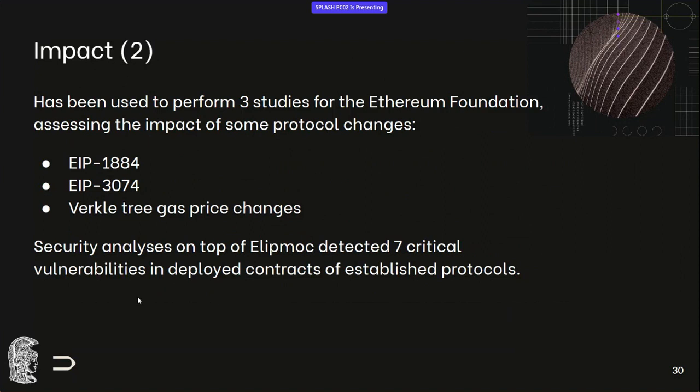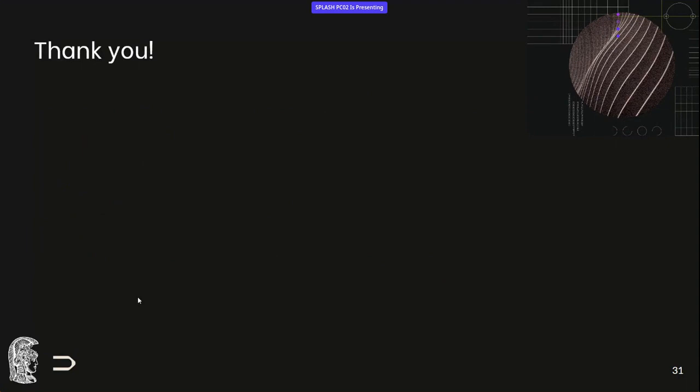And we also use it on contract libraries Watchdog and DApp Watchdog, to perform security analysis, and these have gotten us 7 high-impact vulnerabilities in popular protocols. So thank you for your attention.